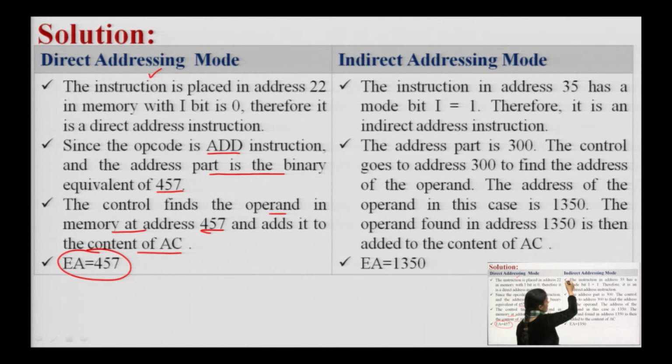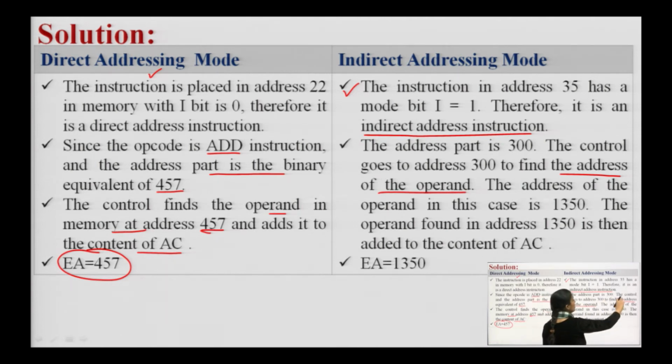Moving on to the second part, the right hand of our figure. Here the instruction at address 35 has mode bit I as 1 and we will say that it is an indirect address instruction. This understanding is very much important: what is the value of I, either it is 0 or it is 1. So, the address part is 300, the control goes to 300 to find the address of the operand. Here I was getting directly the operand and here at 300 I am finding the address of the operand. This is the basic difference.